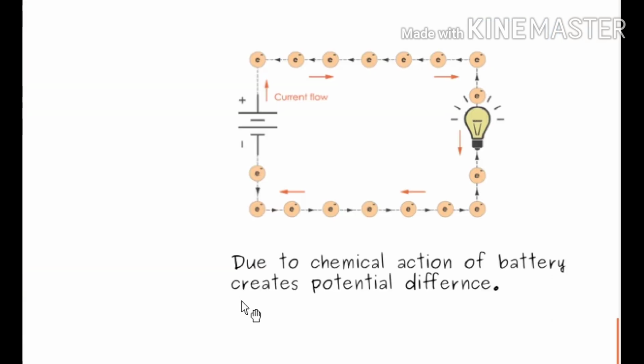Understand? So one more question I have. This is a very interesting question. How is a battery able to create potential difference? So due to the chemical action of the battery, it creates potential difference. Means it is all about how the battery is formed, means how the chemical reaction occurs inside the battery. Understood?